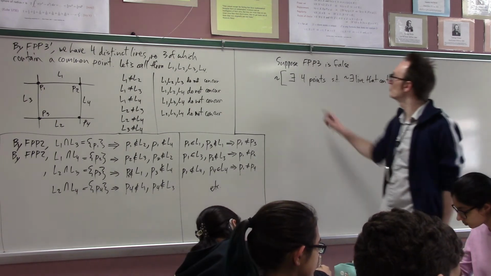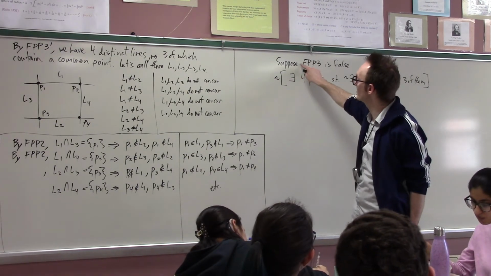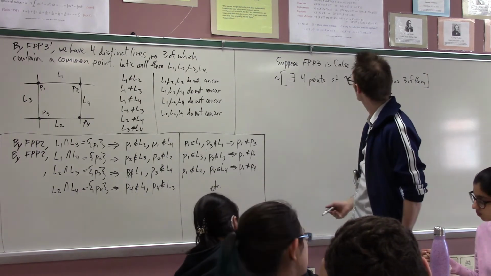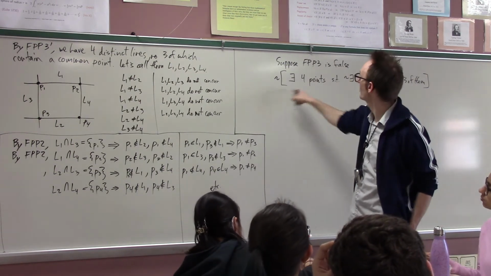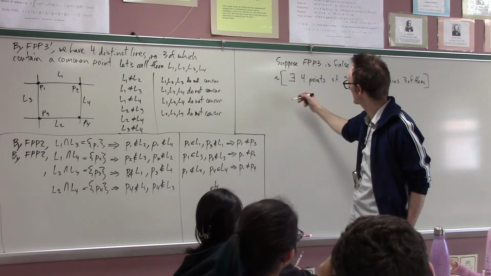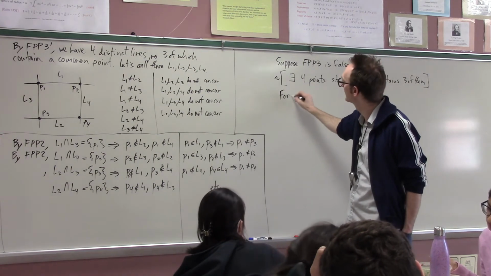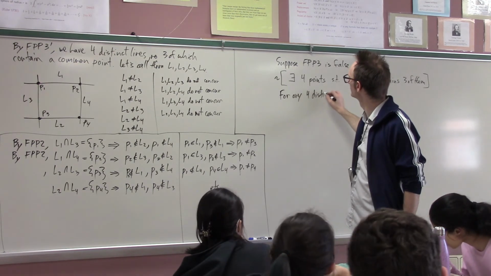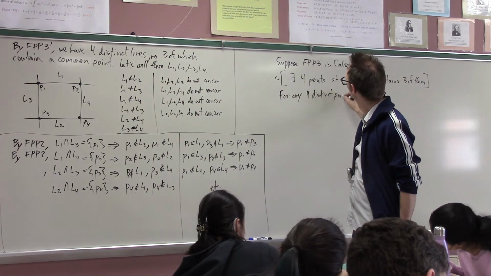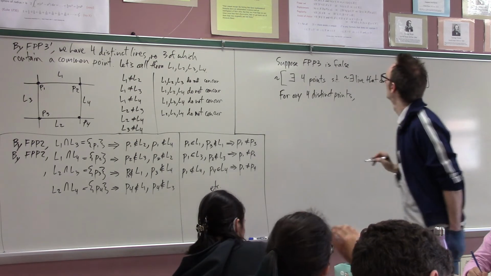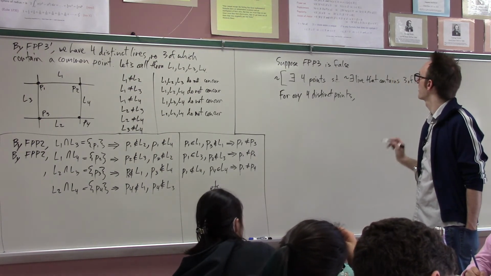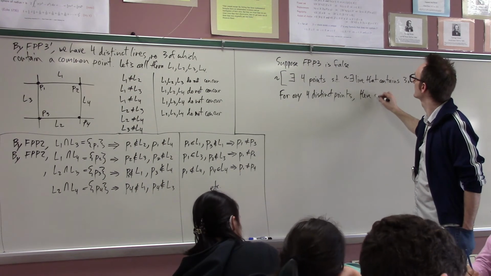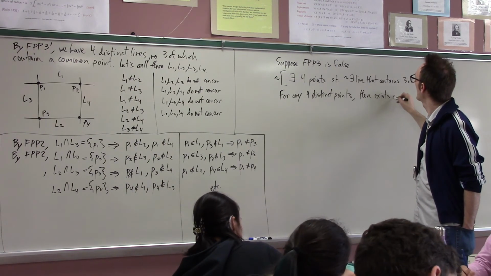Having assumed the negation of FPP3 for purposes of contradiction, I'll distribute the negation. I think for some people this helps. And so the negation is that for any 4 distinct points, there does exist a line through 3 of them.